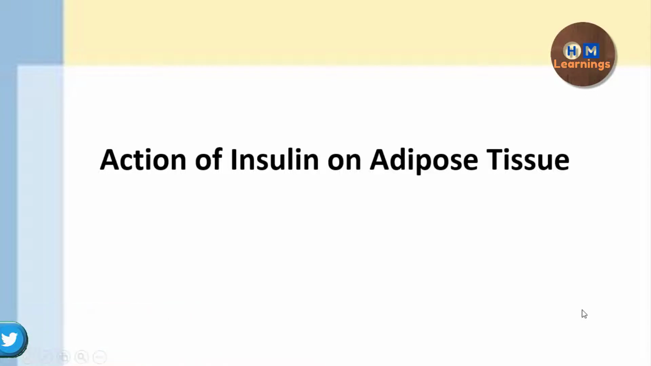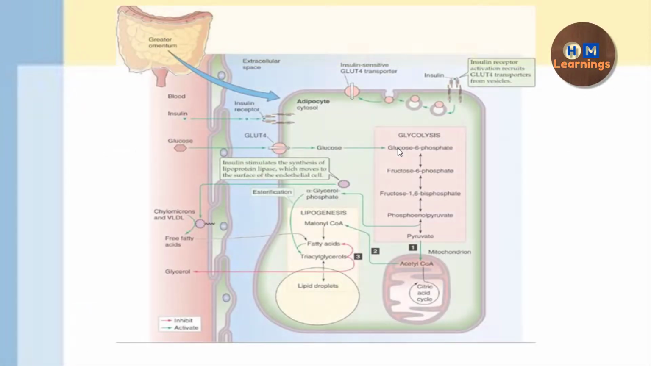So we will start today's topic, that is about how the insulin hormone is going to act on the adipose tissue, and it is going to influence the various processes which are happening inside the adipocyte. So this is one adipocyte and this is a blood circulation. From the blood the insulin has come, and through the insulin receptor located on the adipocyte membrane it will act. So how is it going to act? There are 4 ways by which it is going to influence the action of the adipocyte.